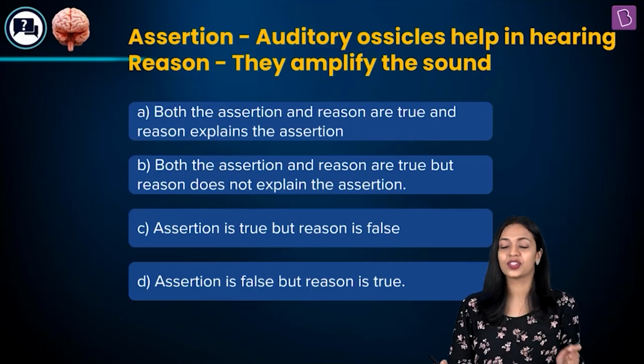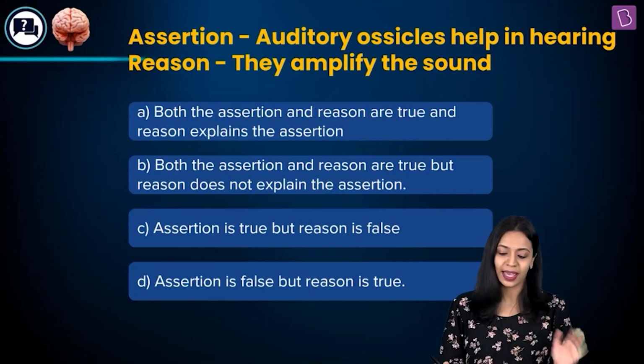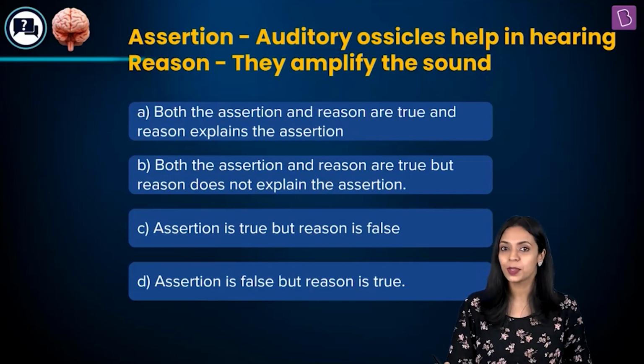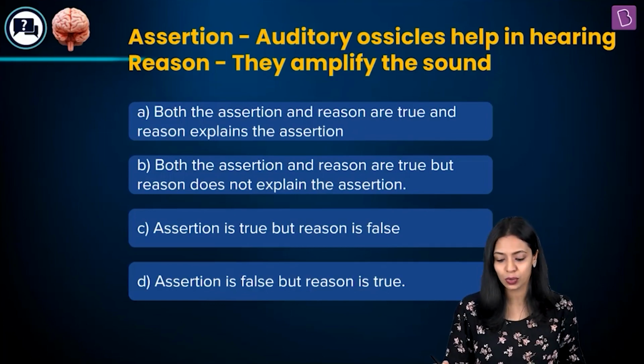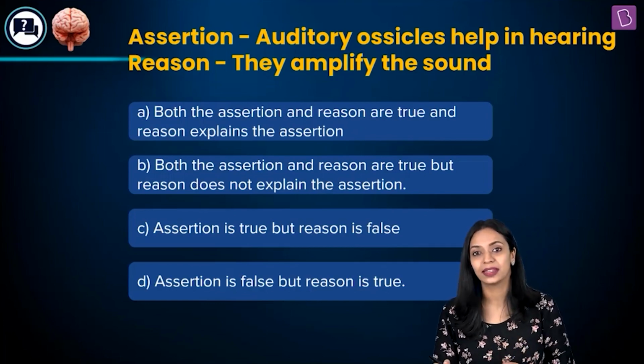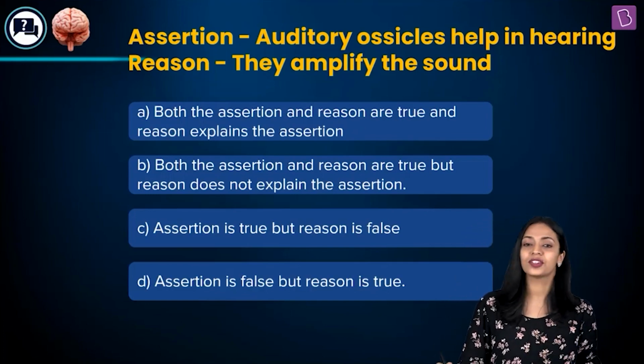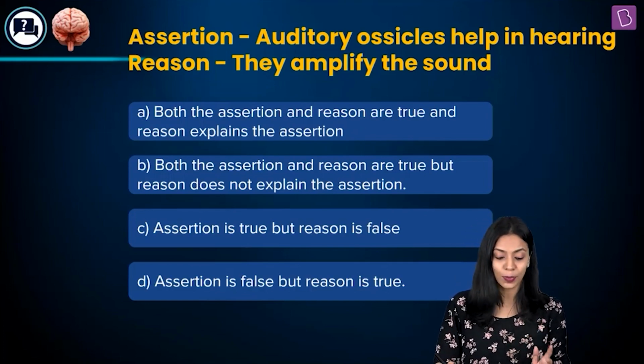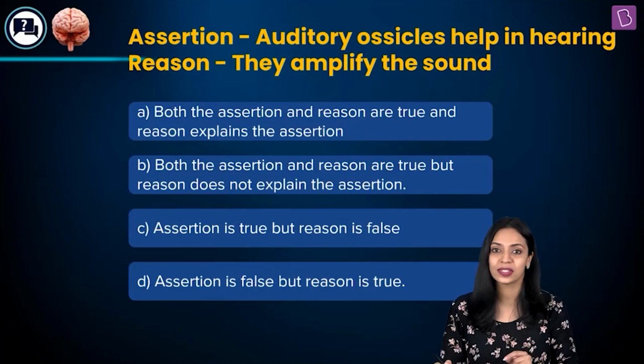Option A, both the assertion and reason are true, and the reason explains the assertion. Option B, both the assertion and reason are true, but the reason does not explain the assertion. Option C, assertion is true, but the reason is false. Option D, assertion is false, but the reason is true.